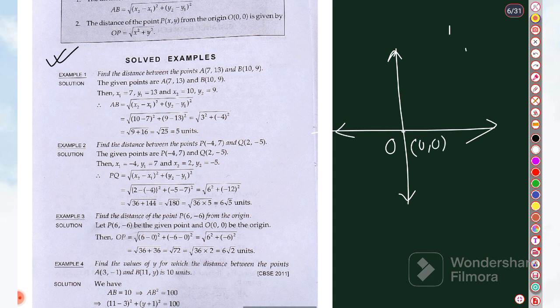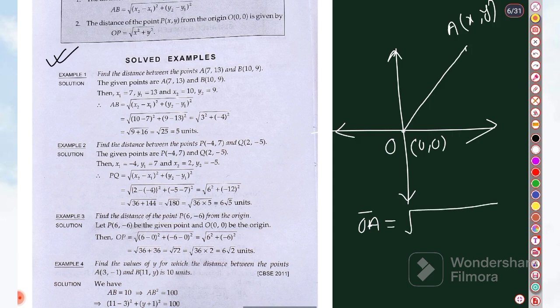One point A is here, which is x comma y. If we want to find the distance between the origin and the point A, then what will the formula be?